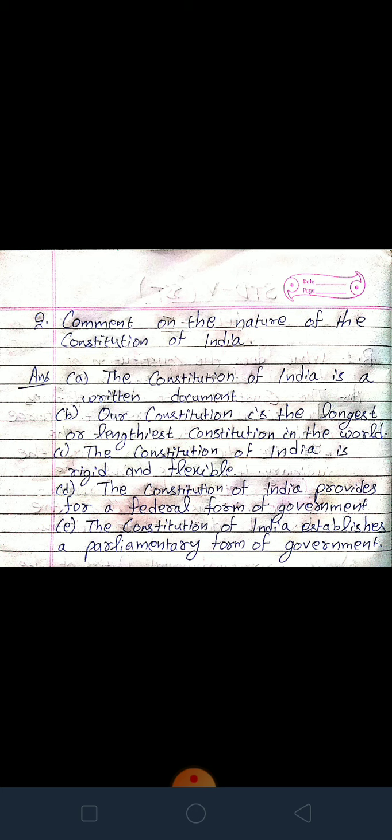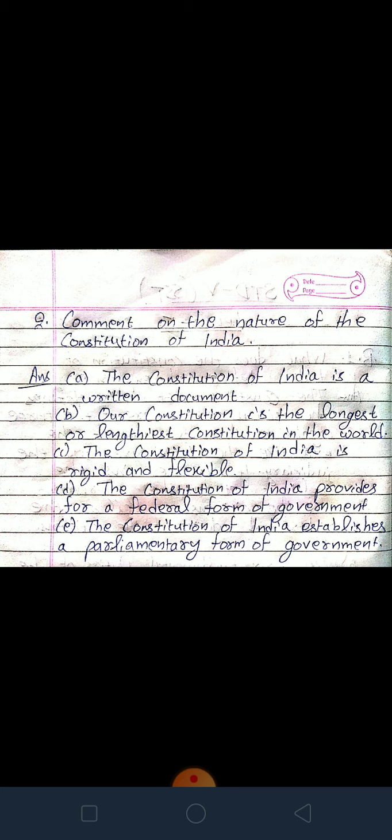Second point, our constitution is the longest or lengthiest constitution in the world. Third is, the Constitution of India is rigid and flexible. Children, rigid means cannot bend and flexible means easily amended. Okay, you can easily add new policies or new things.